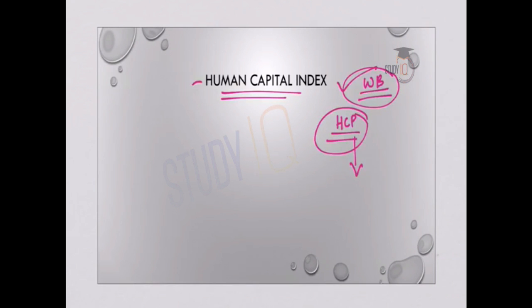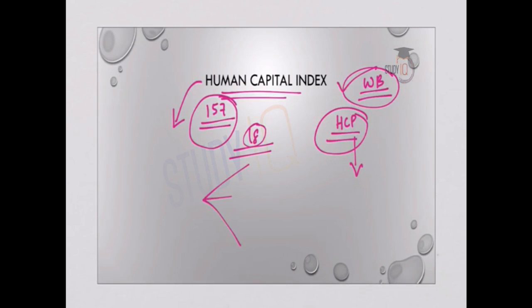Now about the Human Capital Index. This index has been constructed for 157 countries, and it seeks to measure the amount of human capital that a child born today can expect to attain by the age of 18. So a child that is born today, how much human capital the child can attain by the age of 18, that is being measured. And HCI, or Human Capital Index, has 3 components. The first component is survival, that is under 5 mortality rates. Second one is expected years of quality adjusted school. Third one is health environment, and based on these 3 parameters, countries are given various rankings.